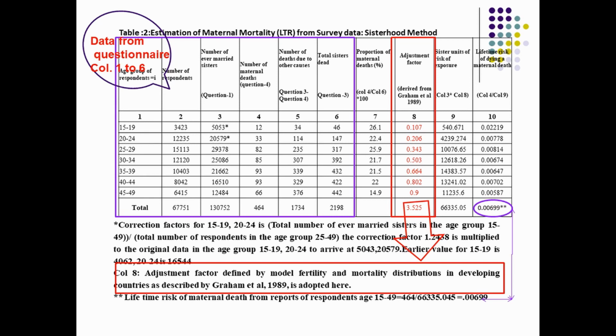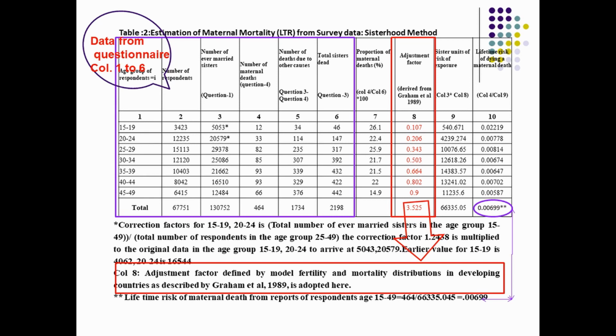by using question number 4 data, and the number of deaths due to other causes, that is the subtraction of question number 3 and question number 4. Question number 3 is the number of women sisters who have died. Question number 4 is the number of sisters who have died due to pregnancy or within 42 days. Therefore, this will give the number of deaths due to other causes, and column number 4 will give the number of maternal deaths.